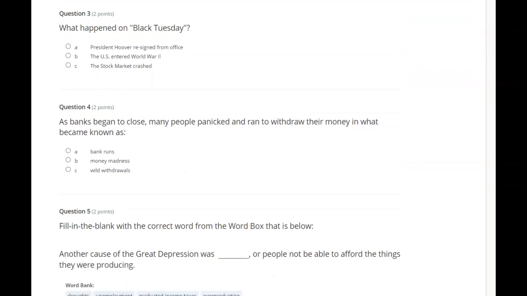What happened on Black Tuesday? A. President Hoover resigned from office. B. The U.S. entered World War II. C. The stock market crashed.